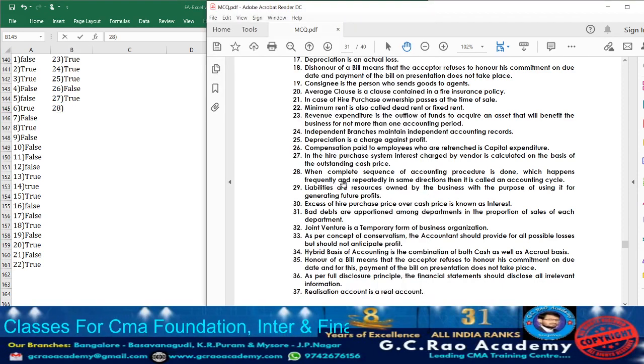Now moving on to statement 28. What are they telling? When a complete sequence of accounting procedure is done, which happens frequently and repeatedly in the same direction, then it is called the accounting cycle. Yes. See, as we know, what is the accounting cycle? It commences with a transaction and ends with preparation of financial statements. The transactions that happen in the business will be recorded first in the journal. From the journal, they will be posted to the ledger. From the ledger balances, they prepare the trial balance.